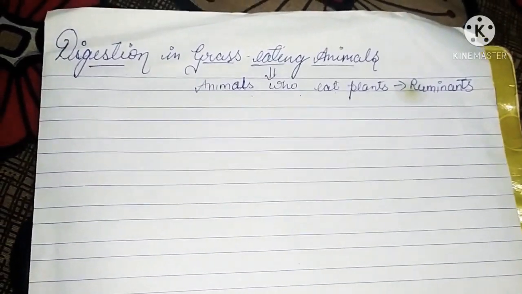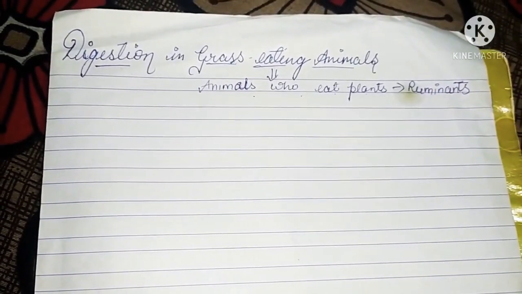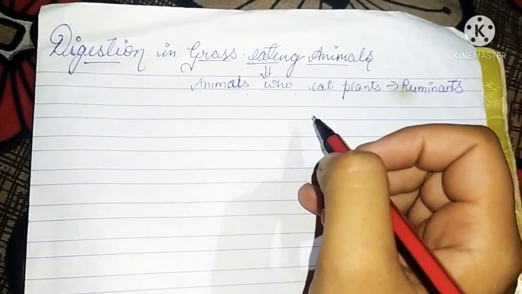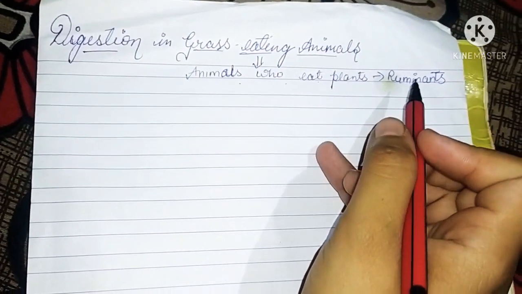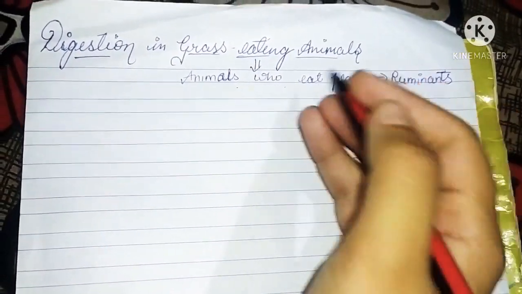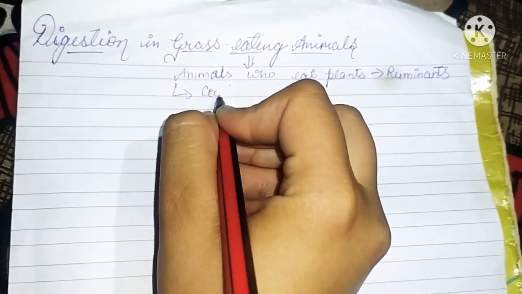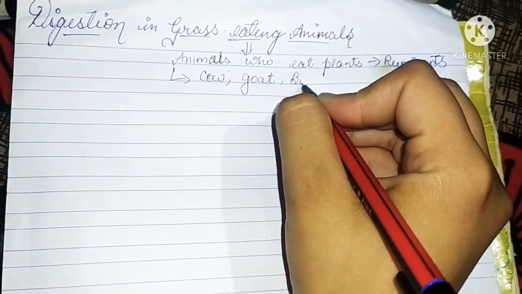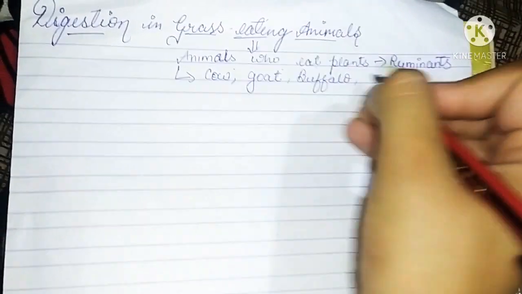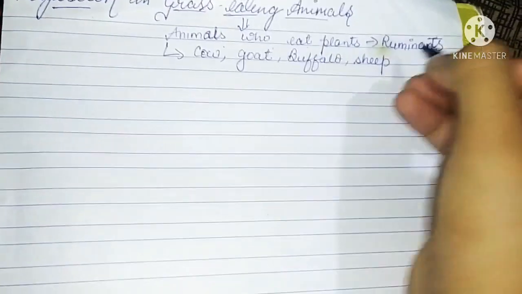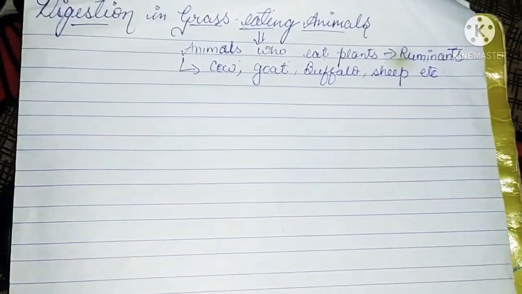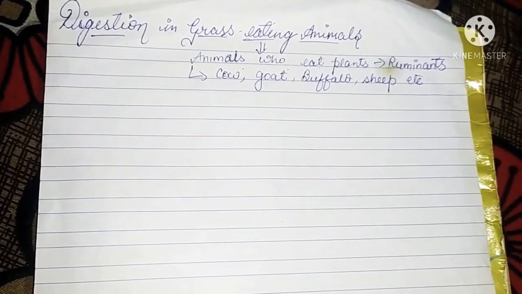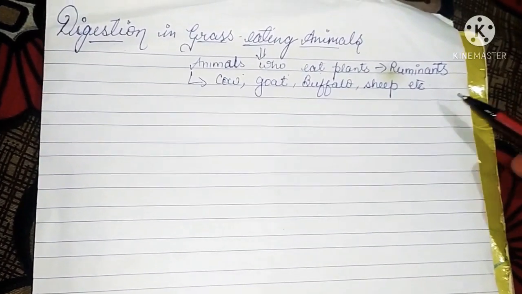So in today's class we are going to study the digestion process in ruminants. The animals that come under the category of ruminants are your cow, goat, buffalo, sheep, and many more. So let's get started with how digestion occurs in ruminants.